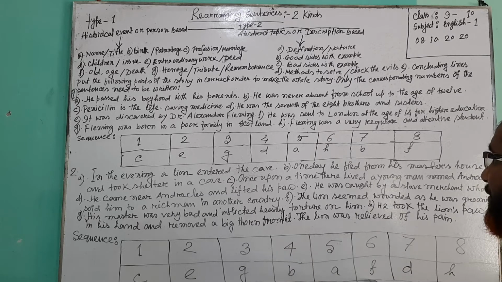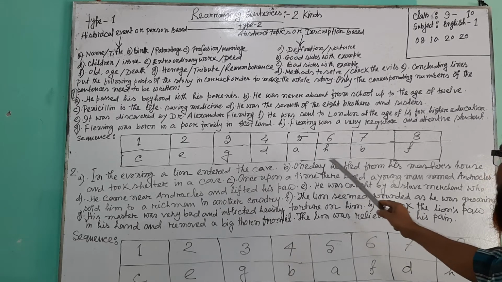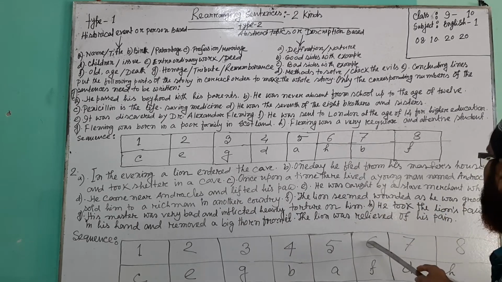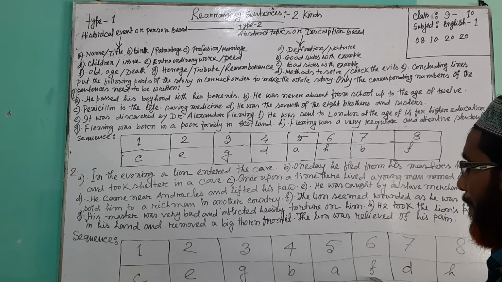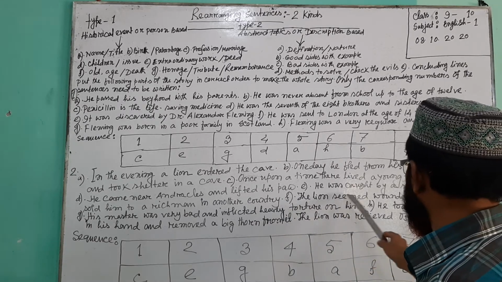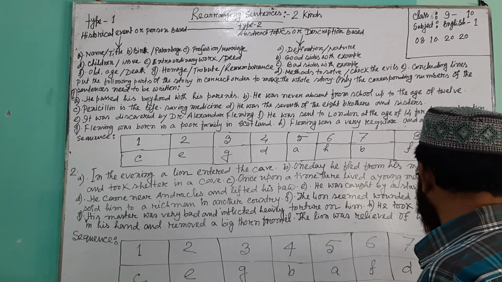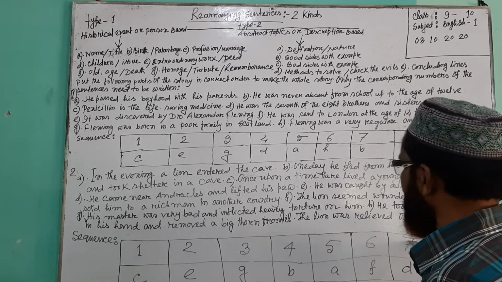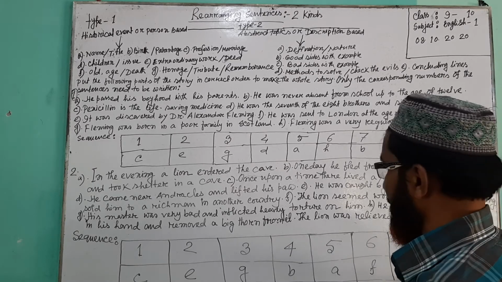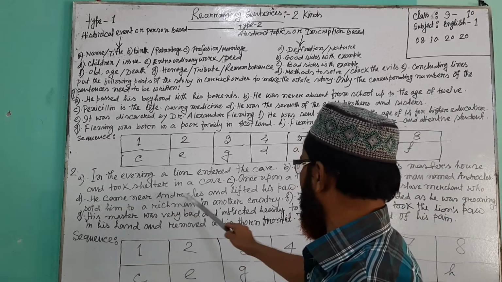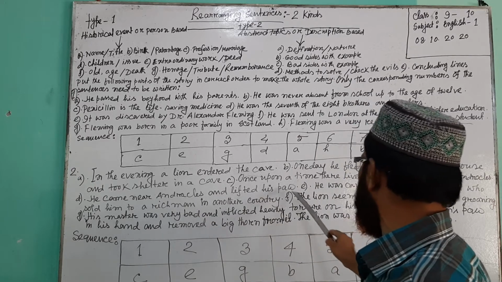Number 6. F. The lion seemed wounded as he was groaning. This is the number 6. Number 7 is D. He came near Androcles and lifted his paw.